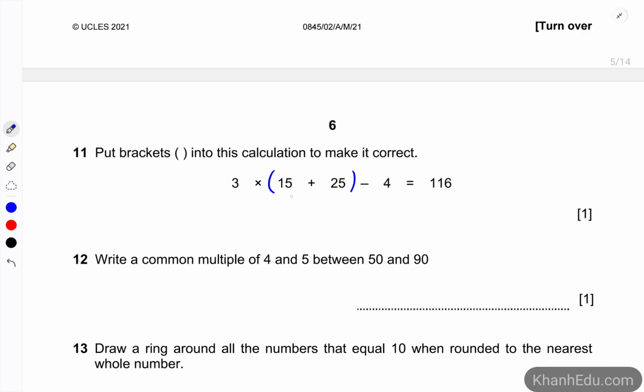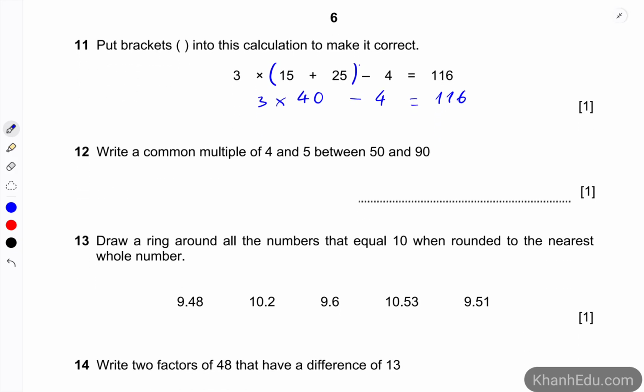So let's try to put it here, 3 times, so that one, 3 times 40 minus 4 is 116. So that one is the correct answer. So yes, putting the 2 brackets in this position would make the calculation correct.